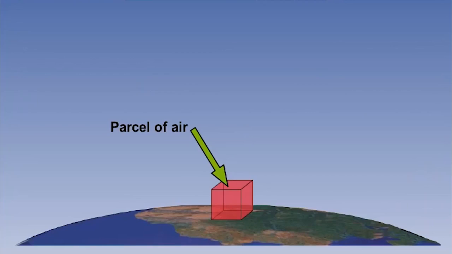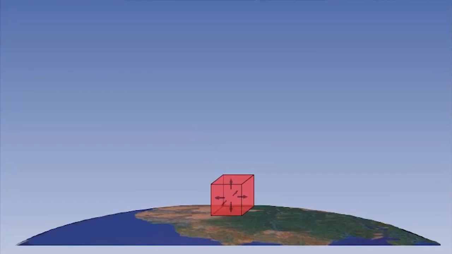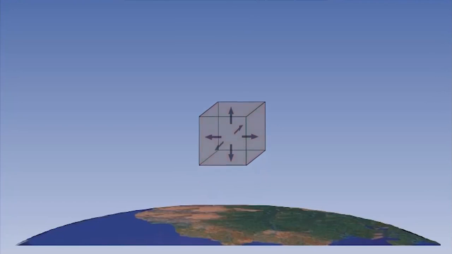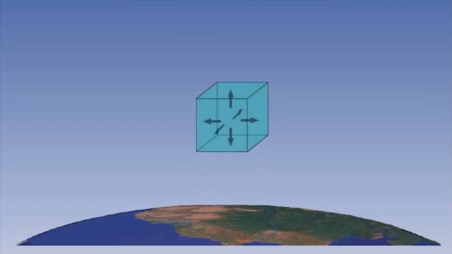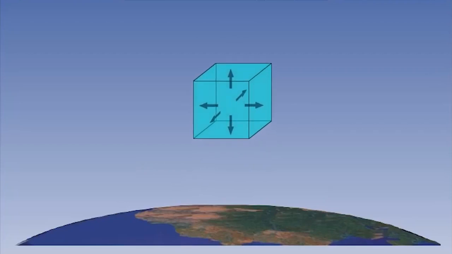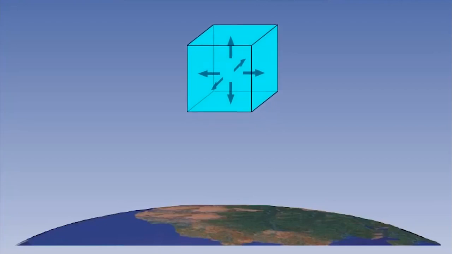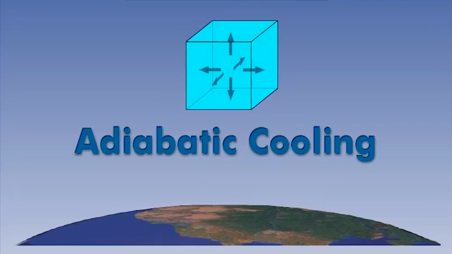To explain these, let's now consider a parcel of air sitting on the surface of the Earth. If we lift this parcel of air into a region of lower pressure, then it will expand. Remember, this is an adiabatic process, so no energy leaves or enters our parcel. This expansion happens because the pressure within the parcel wants to equalize itself with the surrounding pressure. The expansion process uses up some internal energy of the parcel, hence, as the parcel of air rises, it expands and the temperature actually falls. This is known as adiabatic cooling.